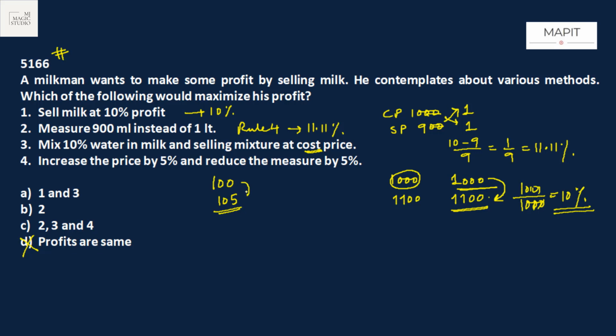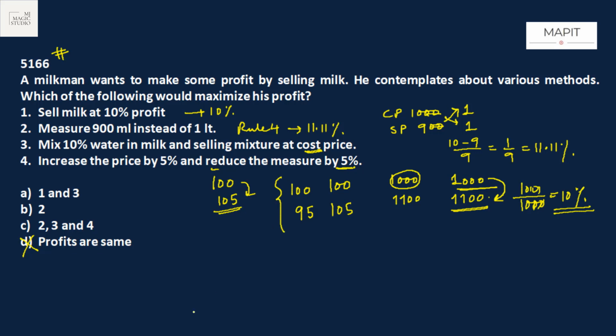Fair enough. You have increased the price by 5%. That means you are selling at 105, the cost of which is 100. But instead of giving them 100 units, you are reducing the measure by 5%. That means instead of giving them 100 units, you are giving them only 95 units.